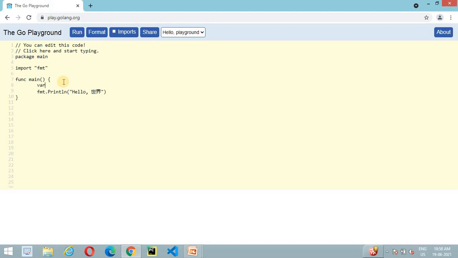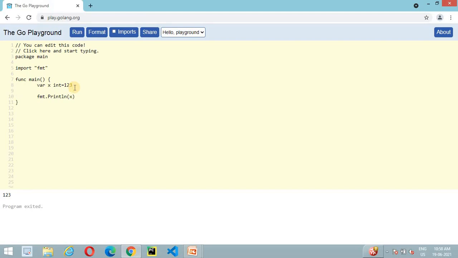In Golang we declare a variable by using the var keyword, the name of the variable and the data type. Like I want to declare here the int data type. So here we declare an integer type variable x. If I try to execute this program, it will display 123 in the output window.